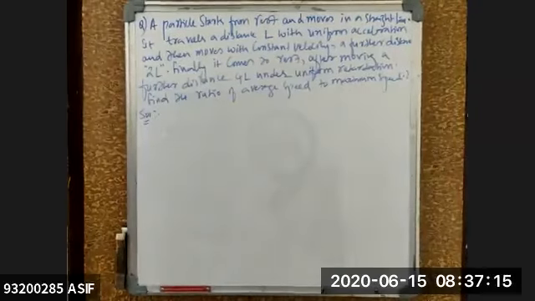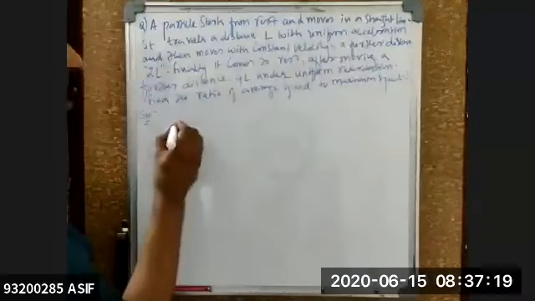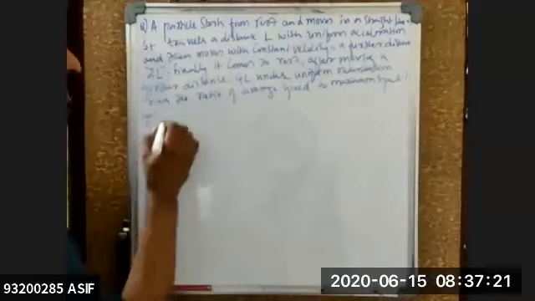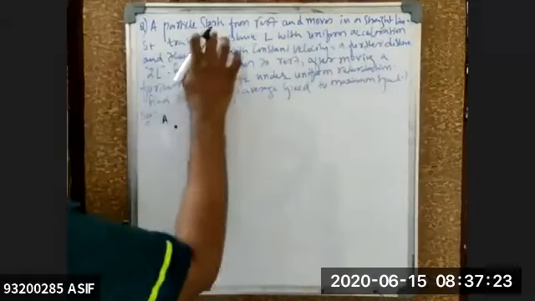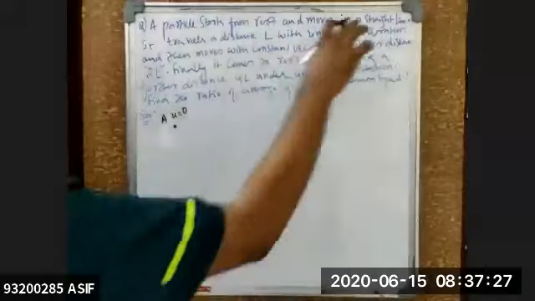Okay, chalo. I'll explain the question once again. A particle is starting from rest. So somewhere you draw the diagram as per your understanding. This is the position of your A. The particle travels from rest. That means initial velocity is how much? 0. And it moves in a straight line.